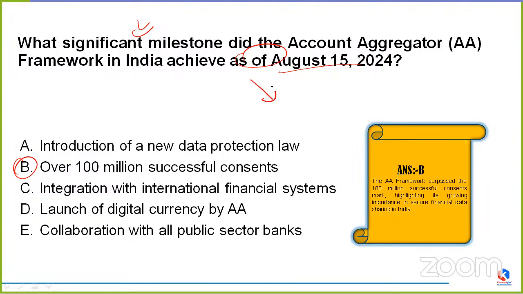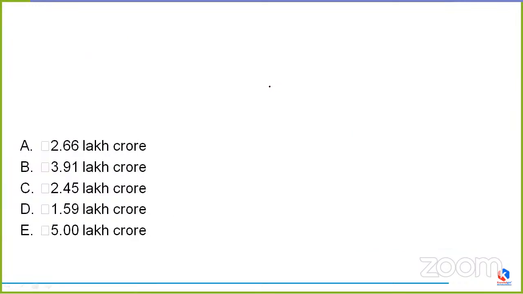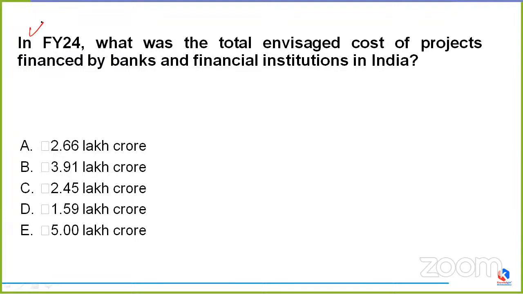What does it basically show us? This addition of 100 million successful consents highlights the growing importance of the AA framework in secure financial data sharing in India. Clear? Coming to the very next question, which is: in FY24, what was the total envisaged cost of projects being financed by banks and financial institutions in India?